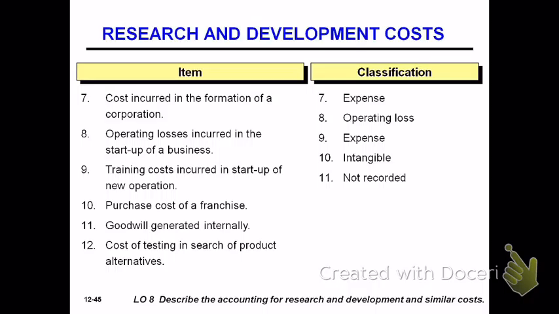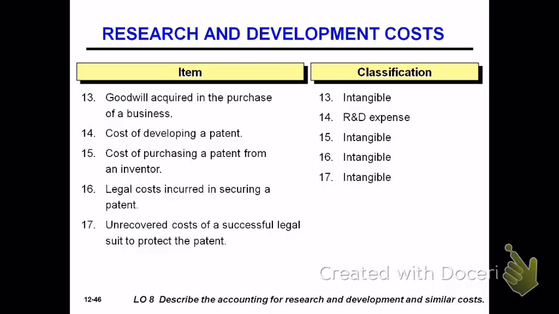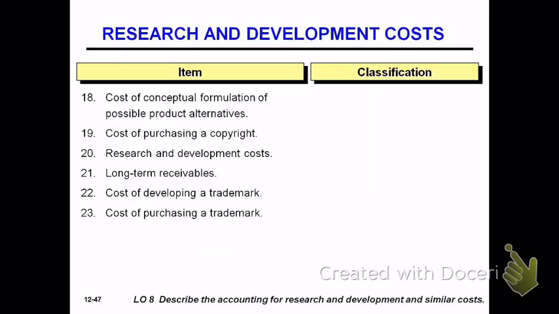And the cost of testing in search of product alternatives would be R&D expense. Goodwill acquired in the purchase of a business is goodwill, an intangible. Cost of developing a patent, that would be R&D expense. Cost of purchasing a patent would be an intangible account called patent. Legal costs incurred in securing a patent are part of the patent intangible account.